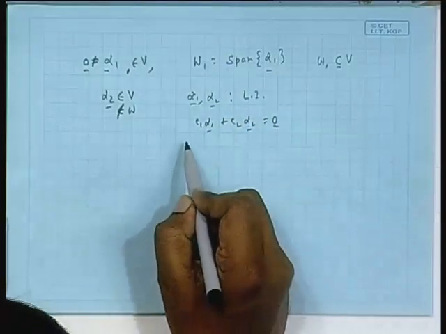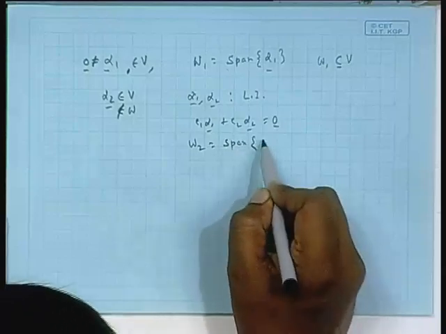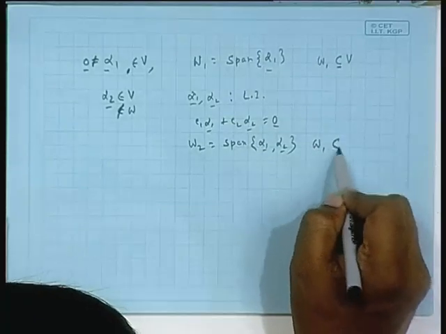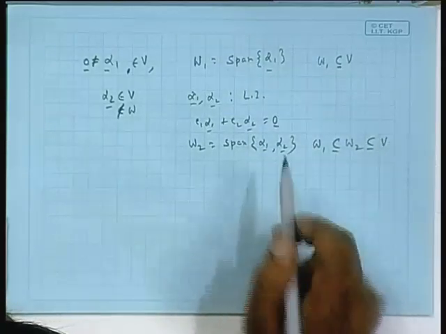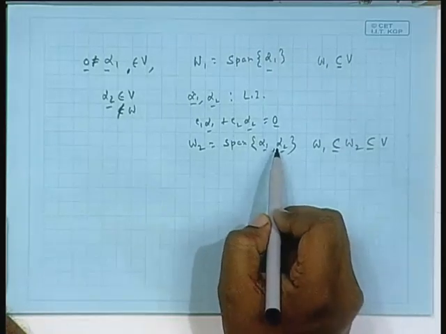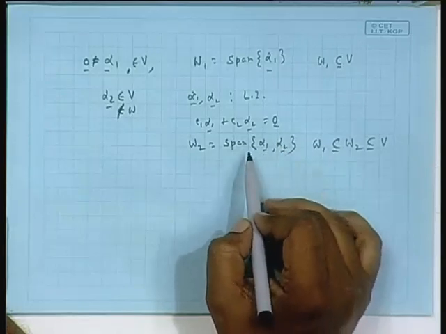If that be, then you consider W 2 as the span of alpha 1, alpha 2. So, then easily you can see W 1, after all you are considering all linear combinations of alpha 1, alpha 2. So, if you hold the coefficient of alpha 2 at 0, then you get only constant multiples of alpha 1.